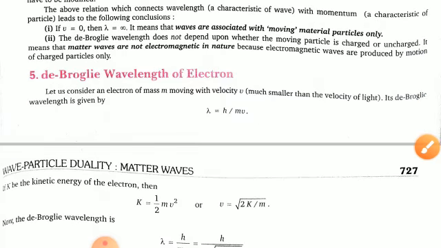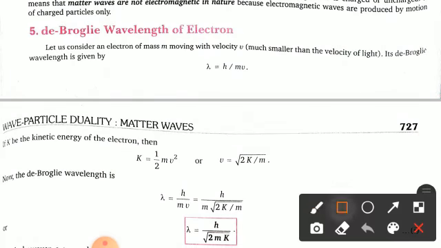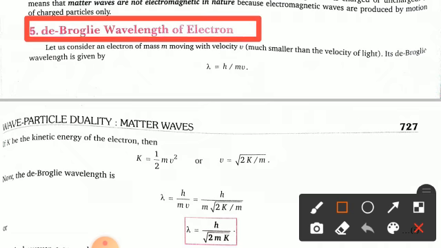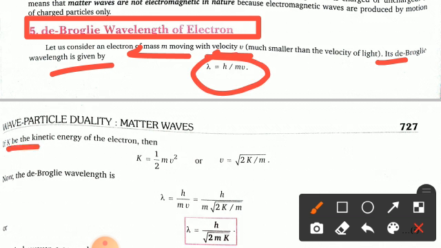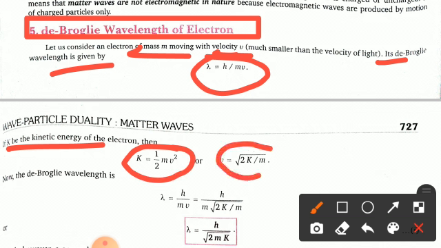Now here you can see the de Broglie wavelength for electrons. What is the de Broglie wavelength for electrons? Let us consider an electron of mass m moving with a velocity of small v, much smaller than the velocity of light. Its de Broglie wavelength is given by λ = h/mv. And if K is the kinetic energy of the electron, then K = ½mv², or you can also write v = √(2K/m).